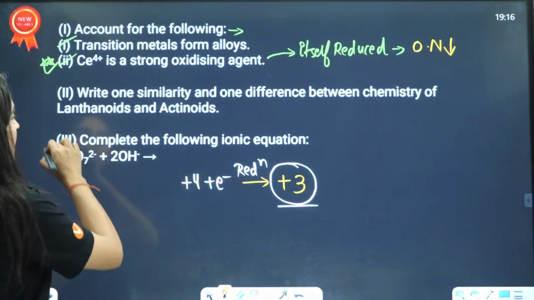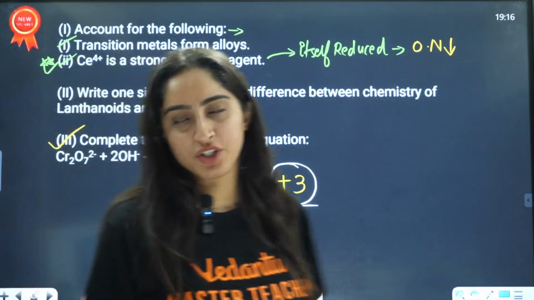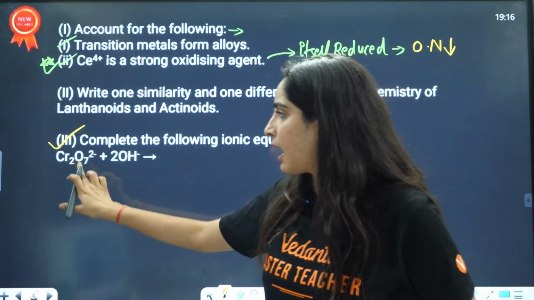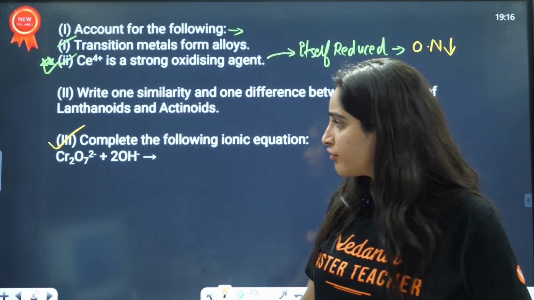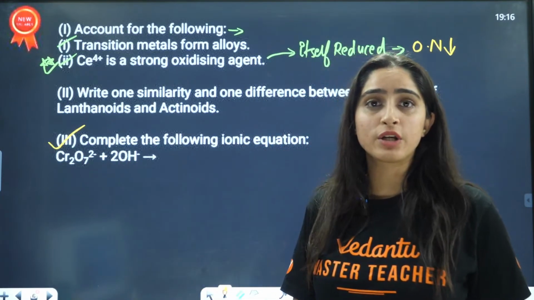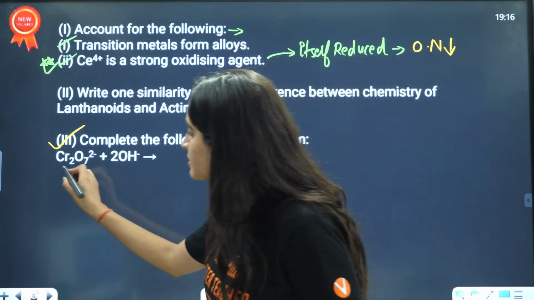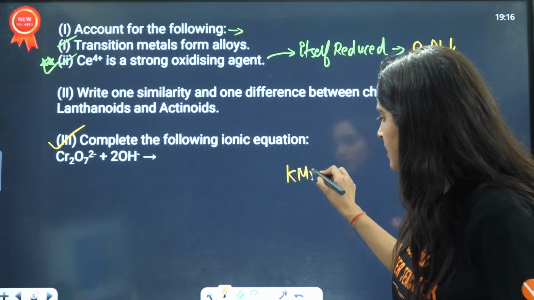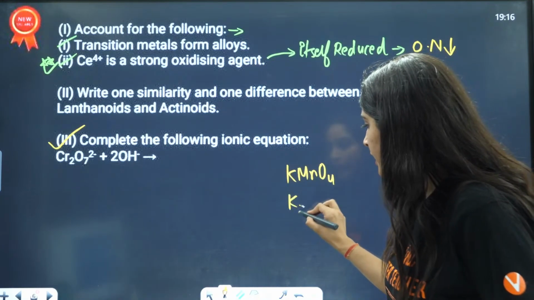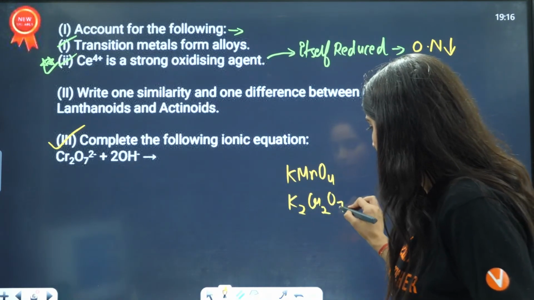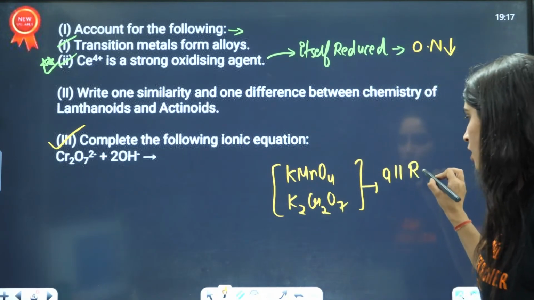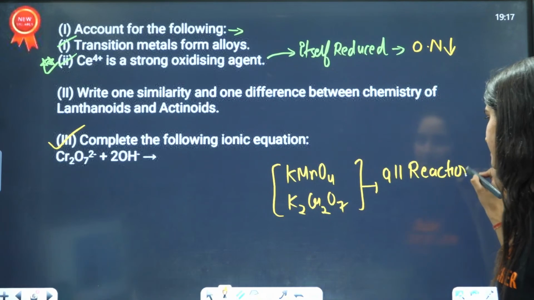Next is, complete the following equation, right? The equation is Cr2O7 2- plus OH-, right? That means, guys, you have two oxidizing agents in your syllabus, KMnO4 and K2Cr2O7, and you need to know all the reactions in NCERT.